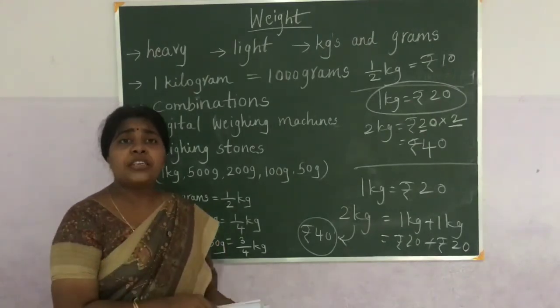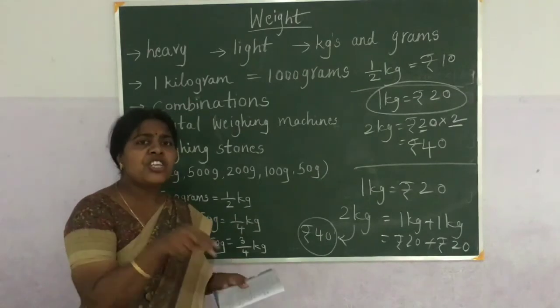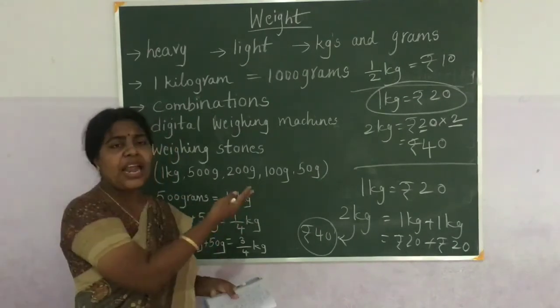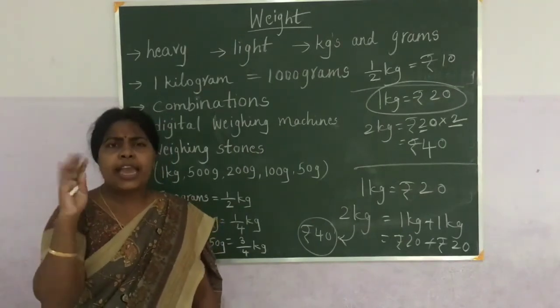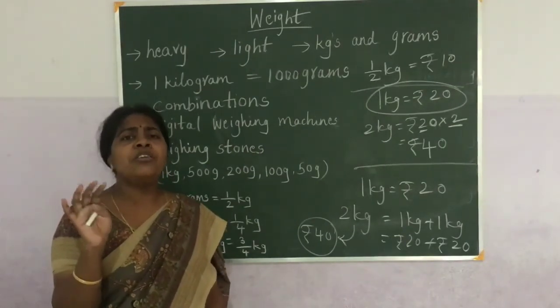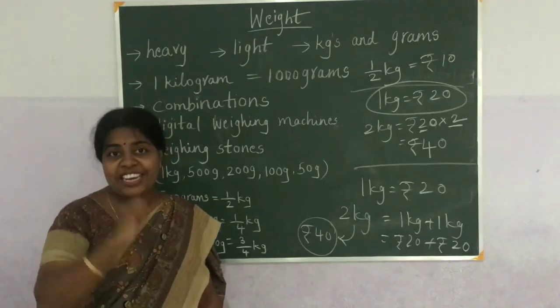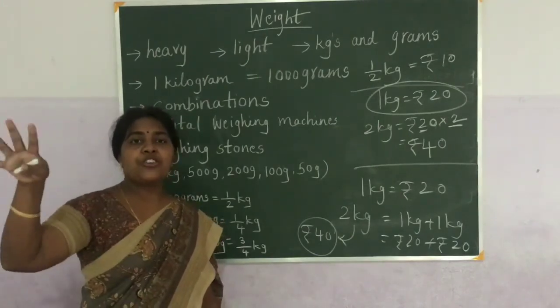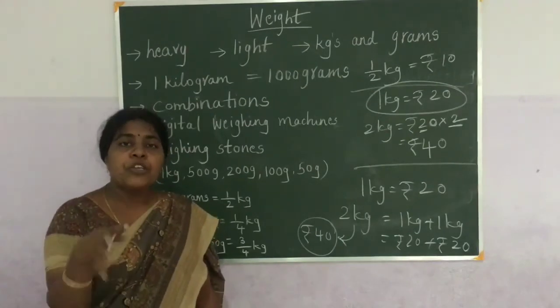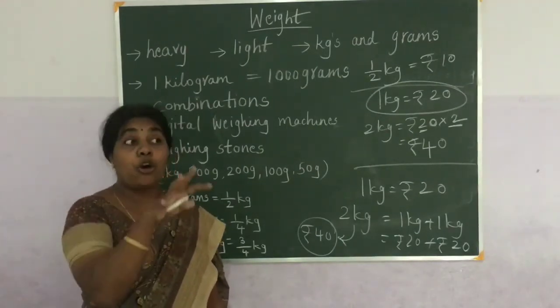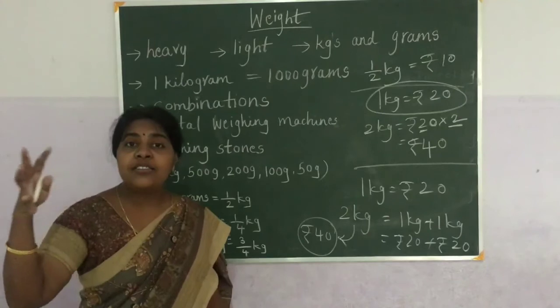If you observe, we can measure small things on a common balance and digital machines. But lorries carry more weight, so we say lorries carry tons of weight.